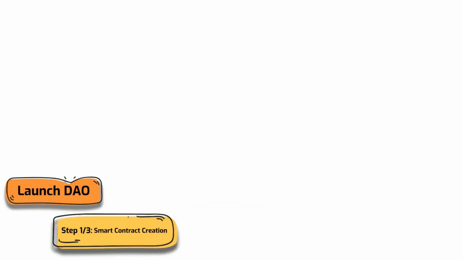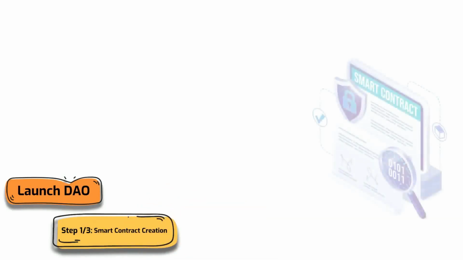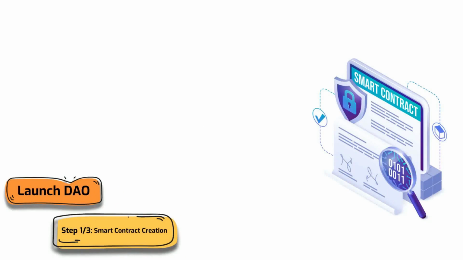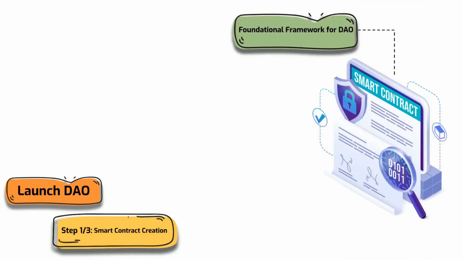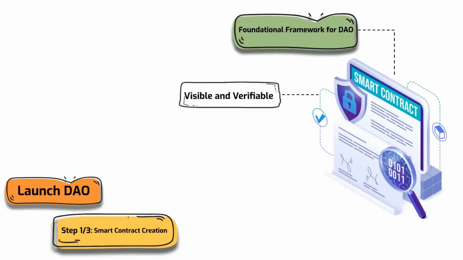Typically, a DAO launch occurs in three major steps. Smart contract creation: first, a developer or a group of developers must create the smart contract behind the DAO. Smart contracts are deployed on numerous blockchains. These smart contracts lay out the foundational framework by which the DAO is to operate.